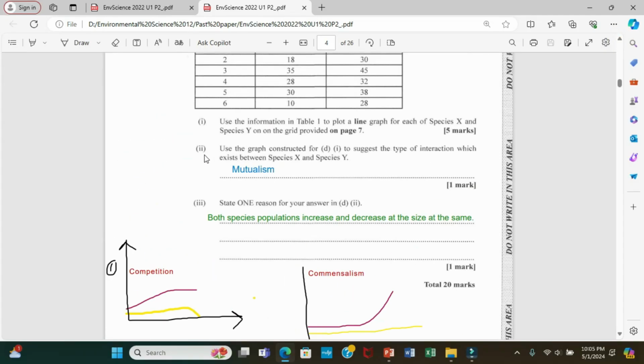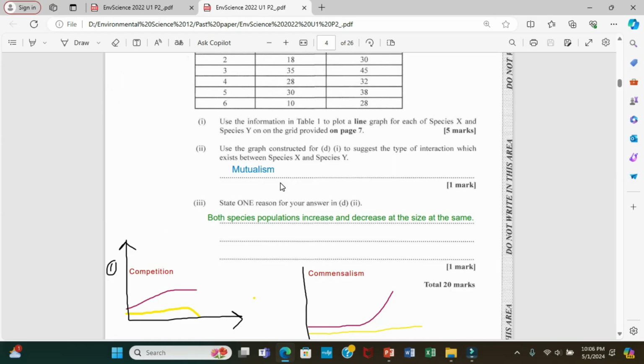Now, this is showing you the best answer for part 2 here, which is mutualism. Meaning, let me repeat, it said use a graph constructed for D1 to suggest the type of interaction which exists between species A and species Y. Now, there are a few interactions that we have. We have mutualism, whereby both of them benefit from the relationship.